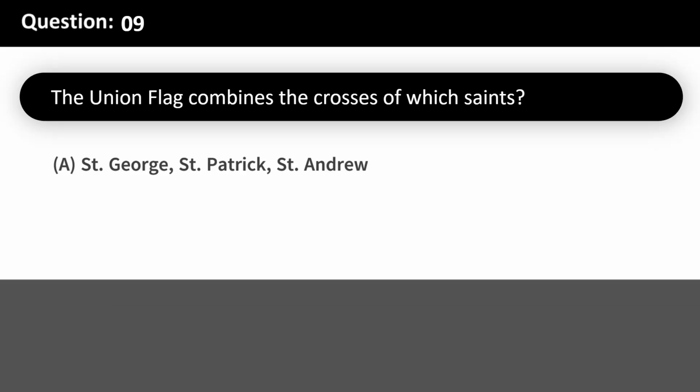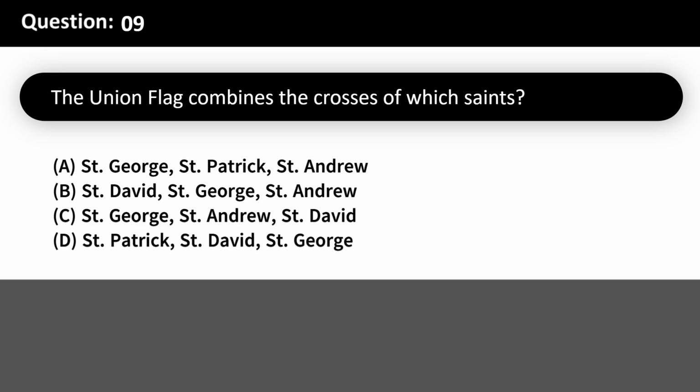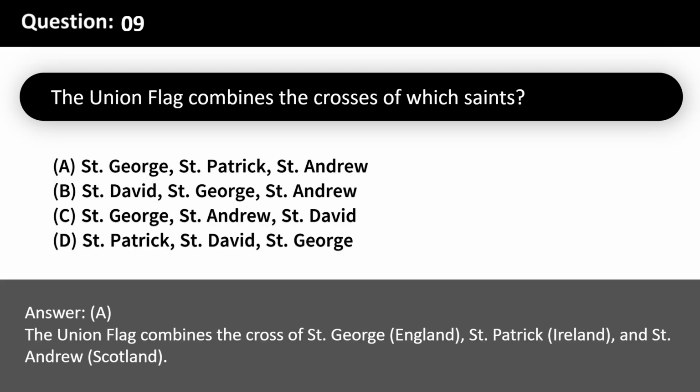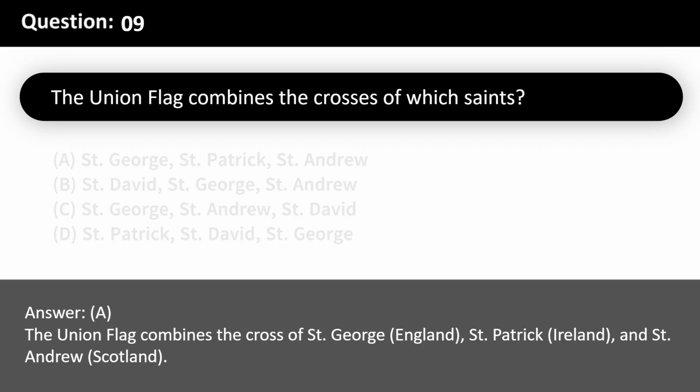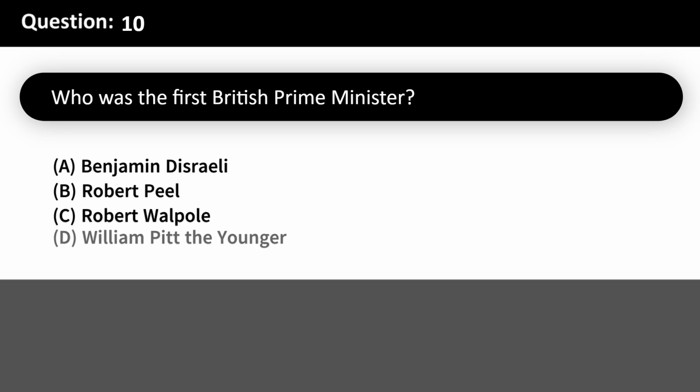The Union flag combines the crosses of which saints? A. St. George, St. Patrick, St. Andrew. B. St. David, St. George, St. Andrew. C. St. George, St. Andrew, St. David. D. St. Patrick, St. David, St. George. Answer, A. The Union flag combines the cross of St. George, England, St. Patrick, Ireland, and St. Andrew, Scotland.